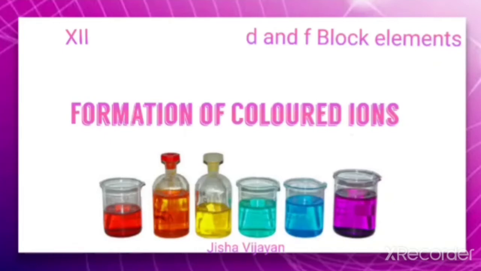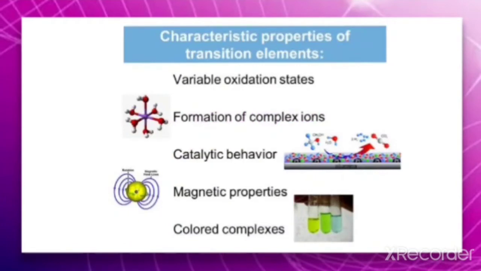Hello students, let us discuss an important property of d block elements, that is formation of colored ions. The characteristic properties of transition elements are variable oxidation state, formation of complex ion, catalytic behavior, magnetic properties and colored complexes. In this session we are going to discuss a very important property, that is formation of colored ions.